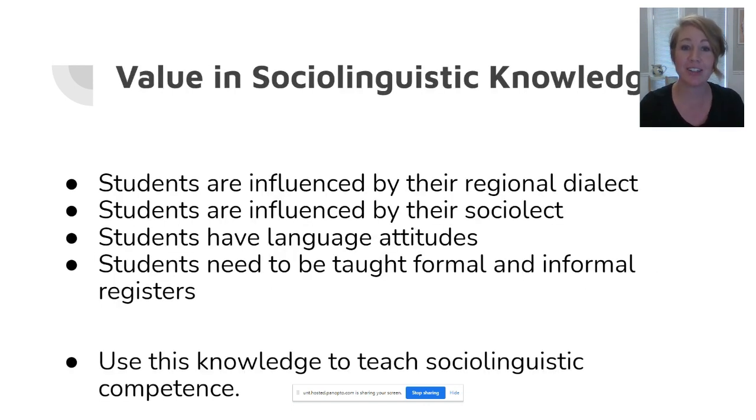As potential language educators, there is value in sociolinguistic knowledge. You need to know the regional and social background of your students. You need to know that your students are influenced by those backgrounds. We should also be aware that our students come into the classroom with attitudes about language, and we absolutely need to have a sensitivity towards our students' language backgrounds. We can also use dialect knowledge to teach formal and informal language registers when helping to teach academic language. We can use what we know about language and society, about sociolinguistics, to help teach sociolinguistic competence.